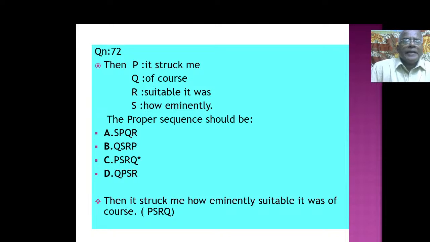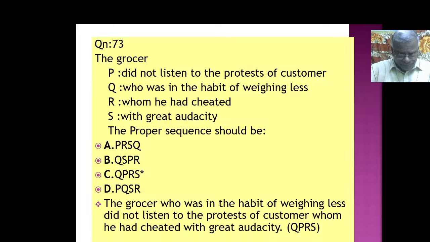Then P, it struck me. Q, of course, R, suitable it was. S, how eminently. What is the proper sequence? Then it struck me how eminently suitable it was, of course. Of course கடைசியில் வரும். அப்படி முதல்ல சரியான சென்டென்ஸ் எழுதிட்டு அப்புறமா கோடிங் நீங்கள் போடலாம்.